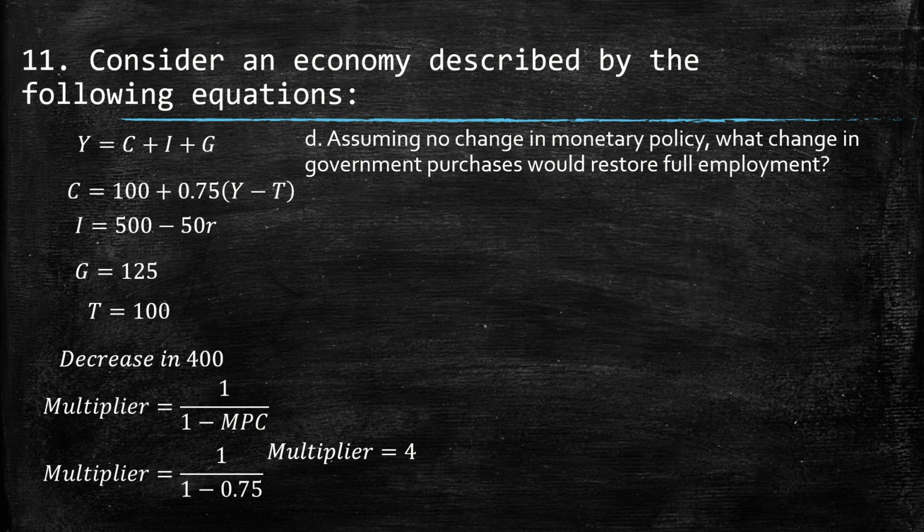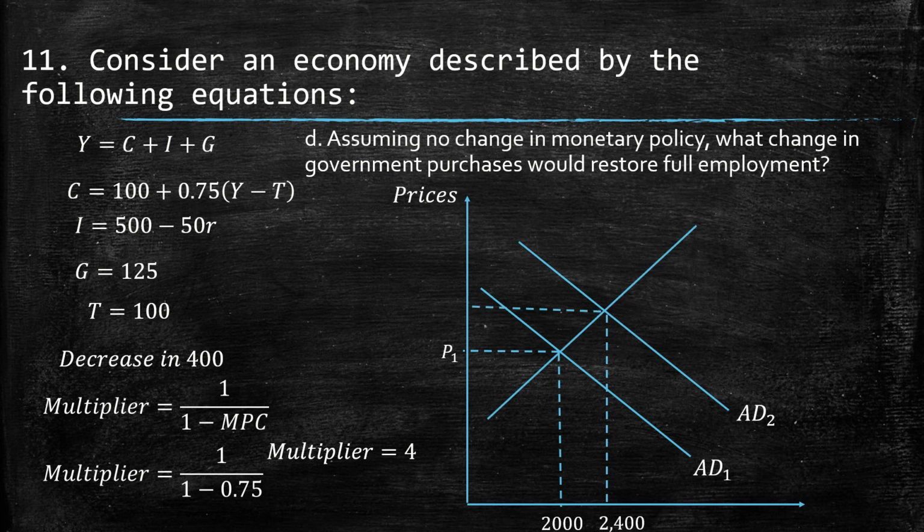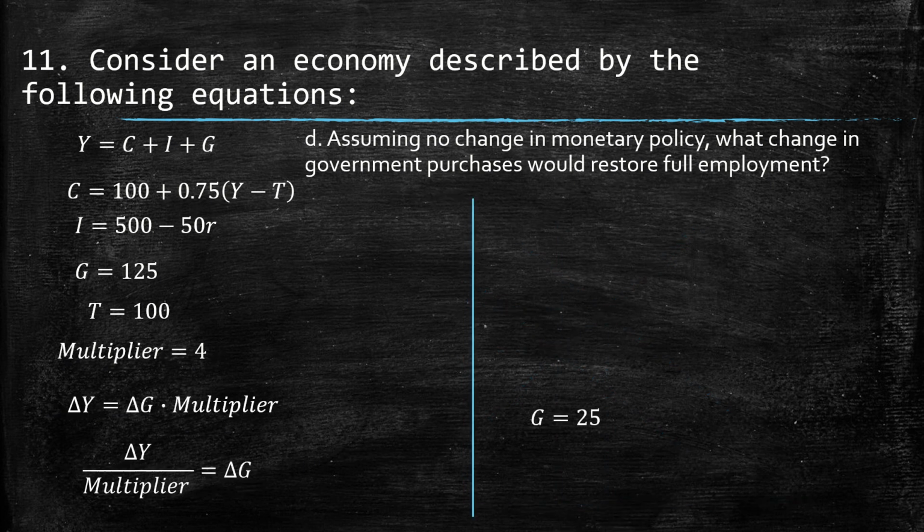So in order to achieve an increase of 200, what we need to do here is look at the situation of this equilibrium, which is wrong. Why is it wrong? Because here should be 2,000, and then here should be 1,800. So there is a disequilibrium, but to the left, not to the right, because I did it wrong. Then we have a multiplier of 4.